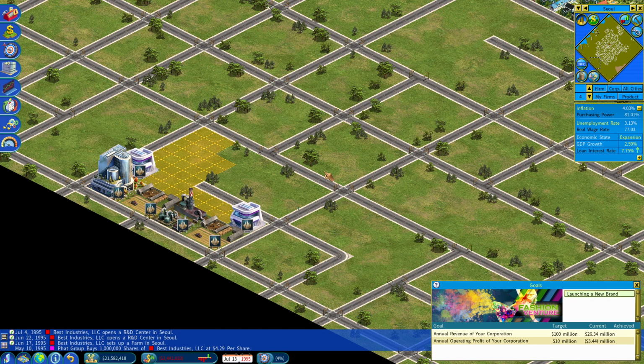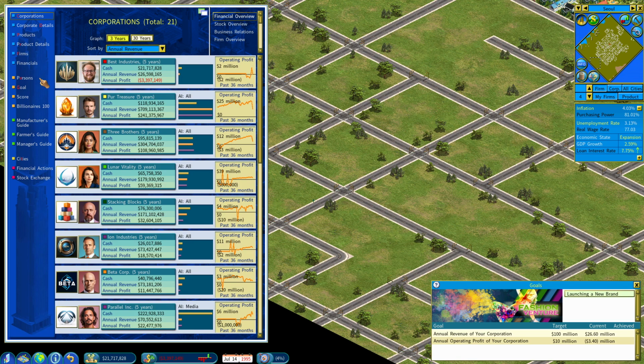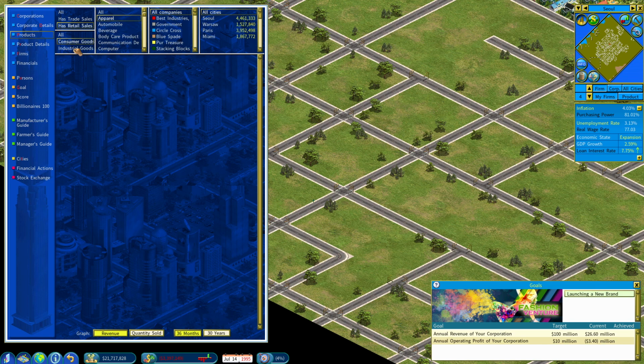We could wait it out a couple years. I still love that it doesn't look like anyone else. I'm sure suddenly folks are going to get into it, but nobody's in it right now. So can we afford to just research it and then start? Maybe we can. I think we can. You know what? Again, we could take a loan and keep expanding elsewhere.